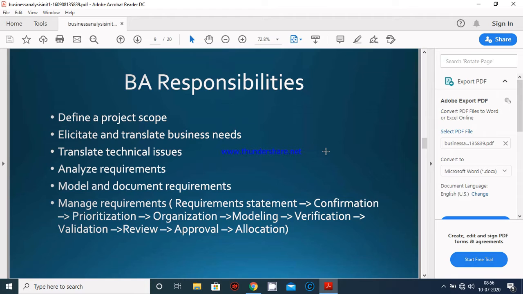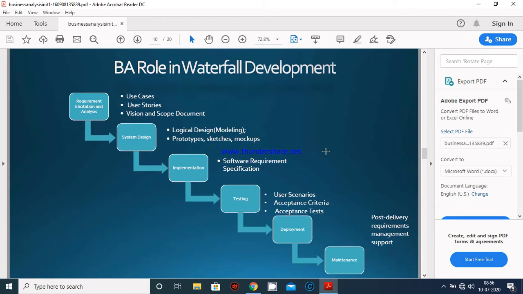Then, if the review process is done, we will get approval or not approval. If approval is there, then the work is allocated to the development team. Now, the BA role in the waterfall model.